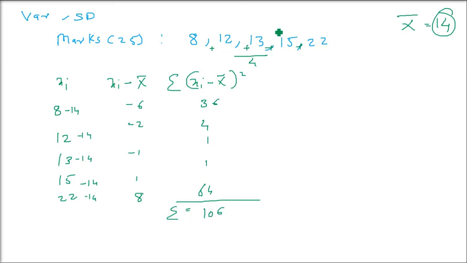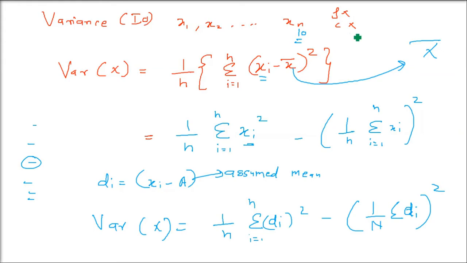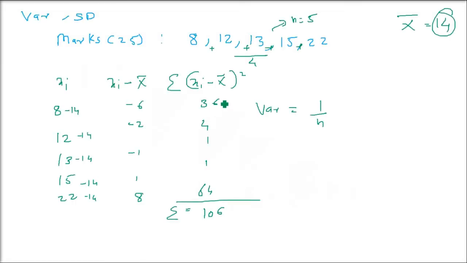What is the value of n? n is 5. I told you about the formula also: variance, by the initial basic formula, is 1 by n sigma xi minus x bar whole square. This is not very much used, but we still need to know how to do this, because if small values are there, why not use this formula?